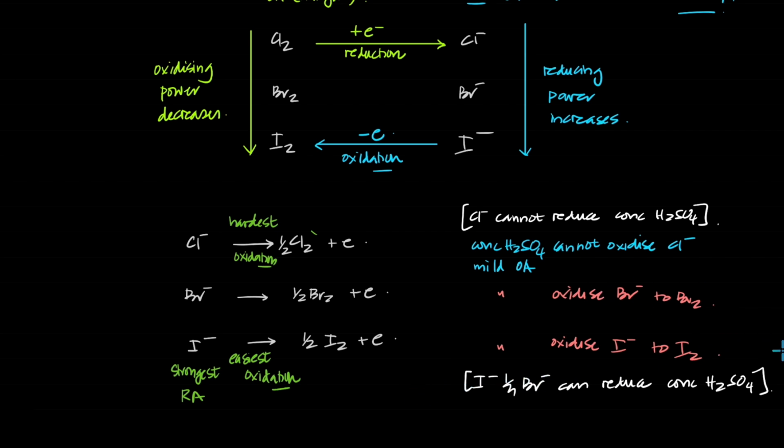In either case, chloride ions cannot be oxidized by sulfuric acid, or chloride ions are a weak reducing agent and cannot reduce sulfuric acid. Bromide and iodide are stronger reducing agents, they can reduce sulfuric acid, or because they are easier to oxidize, sulfuric acid can oxidize the bromide and the iodide, but not chloride.